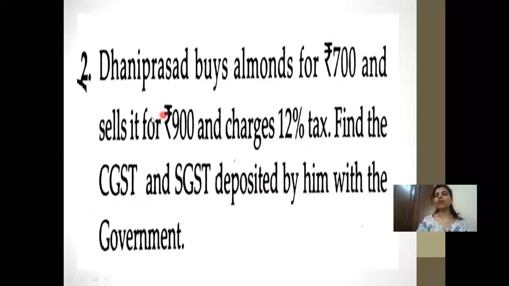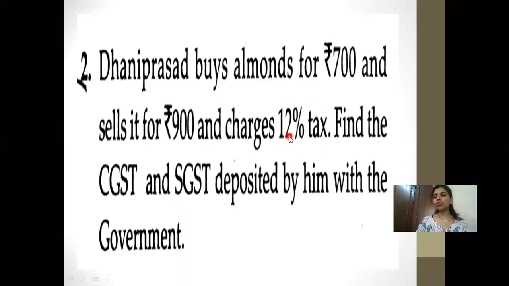Now, as I told you, if Dhaniram is buying almond for 700 and selling it for 900, that means he is a retailer or a shopkeeper. So you have to understand that on this, it will always be on the profit. Okay. So now find the SGST and CGST. Means if it is 12% tax, 6% is for central government and 6% is for state government because it is half distributed.